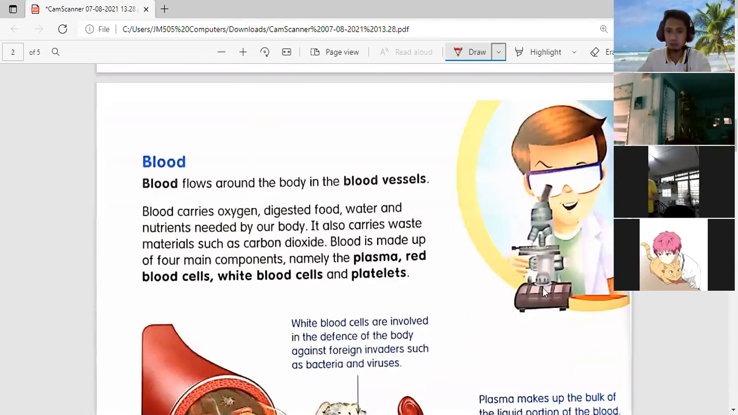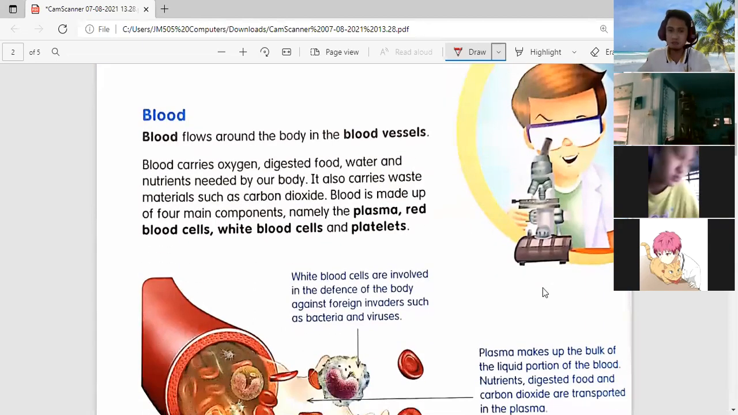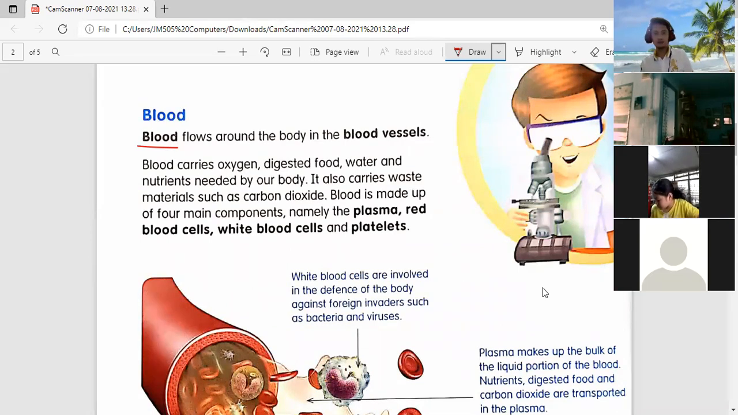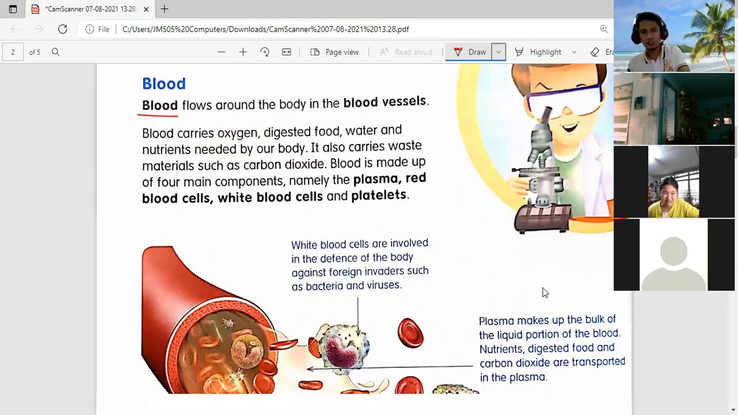Now, let's talk about blood. Blood, what is blood? Look at grade 6. This is not the monthly period blood. This is blood that is inside our blood vessels. Okay? So blood, what is blood in Thai? เลือด, teacher. เลือด. Okay, good.